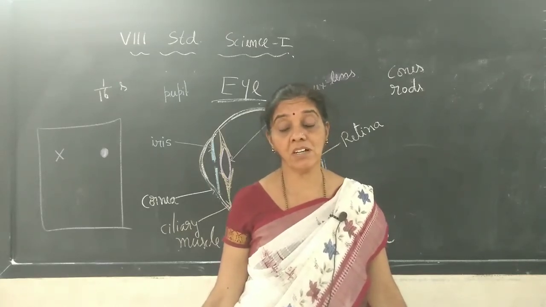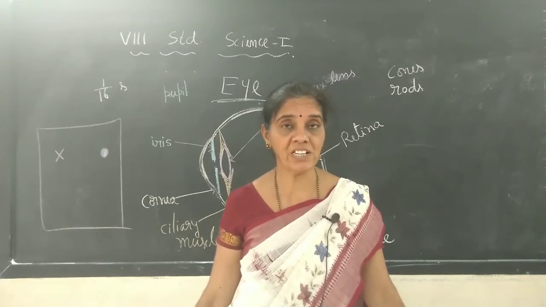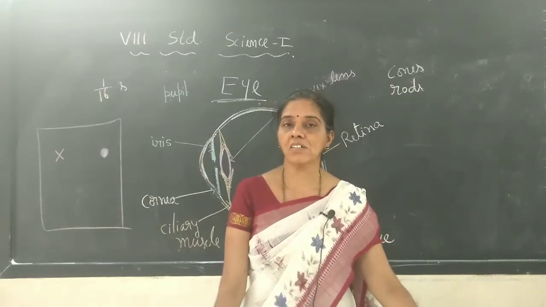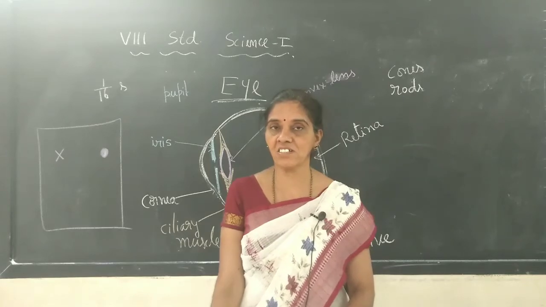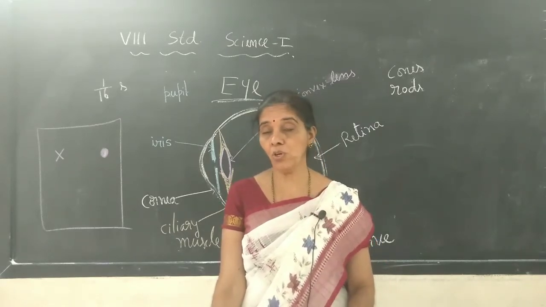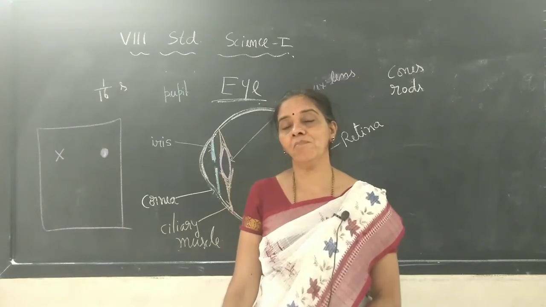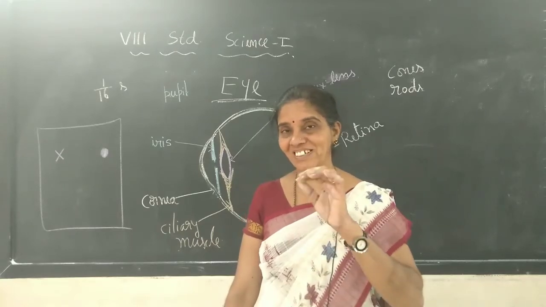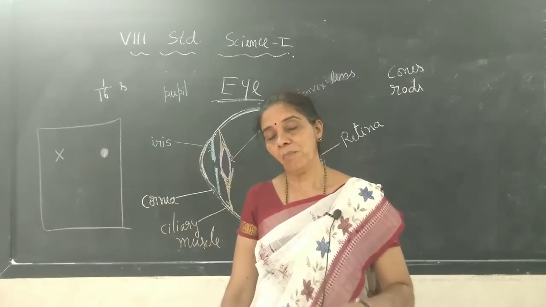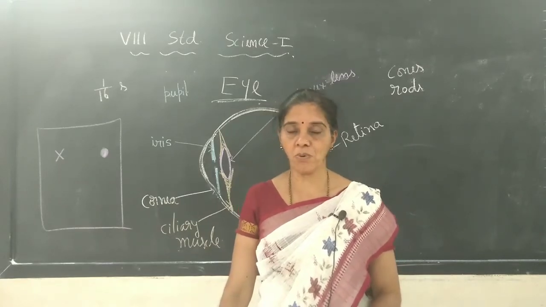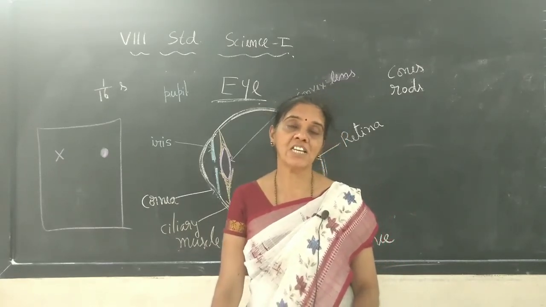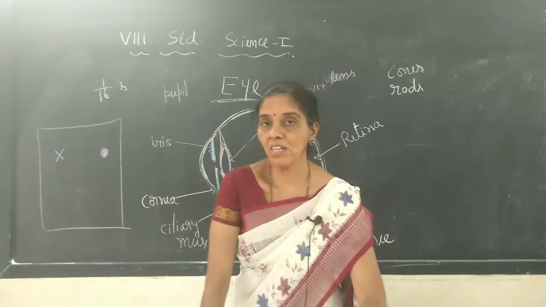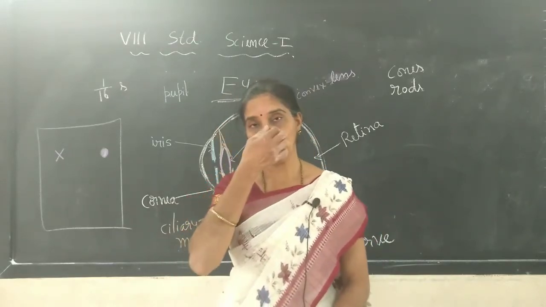And sometimes when some persons become old, the lens will lose its transparency. It becomes a cloudy or foggy like structure. Some old people cannot see clear things. At that time they have to remove that lens which is not transparent, and they will replace it with an artificial lens. Eye operation is possible, so they can get to see the things clearly. Okay, so we have learned in today's class especially the beautiful working of the eye that God has given.